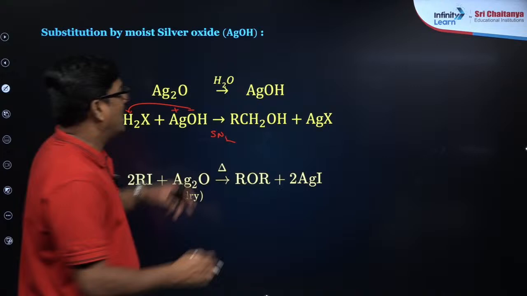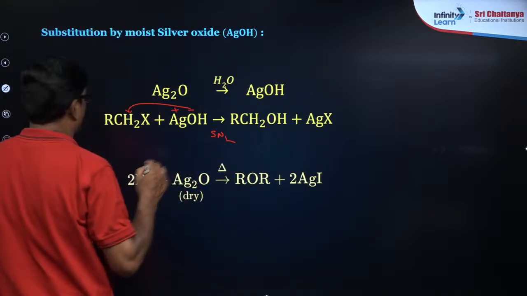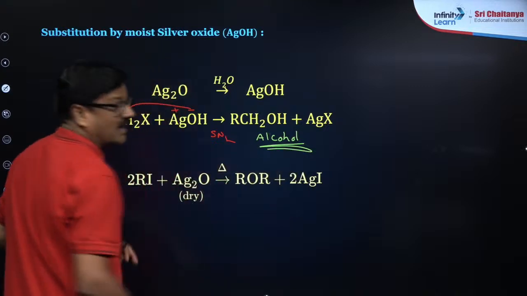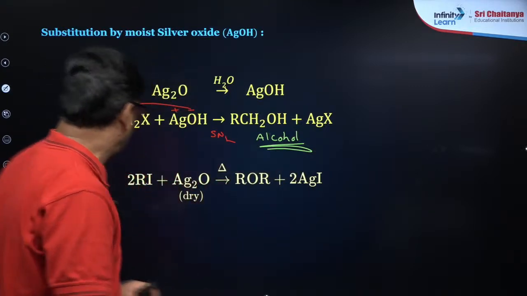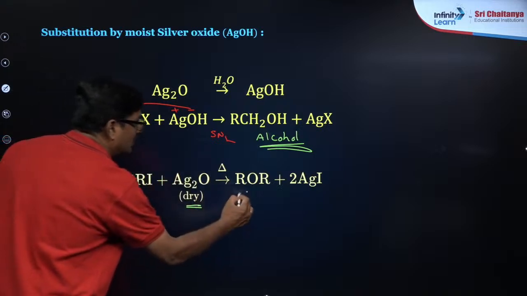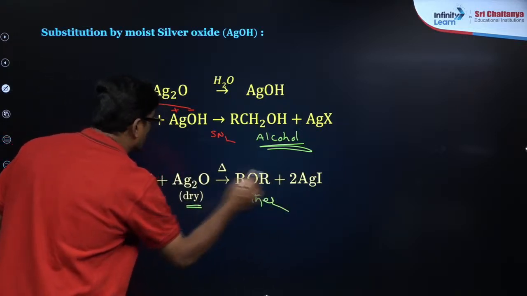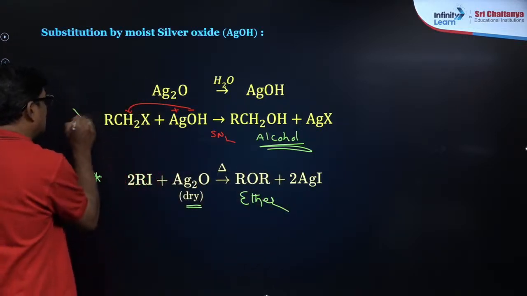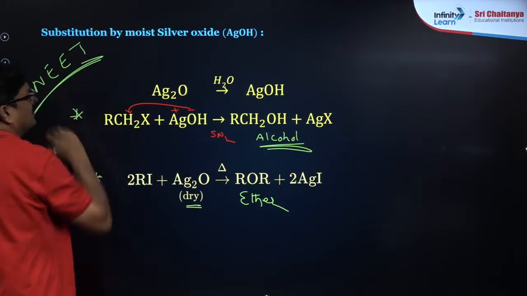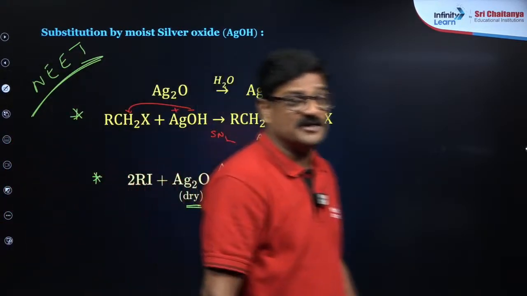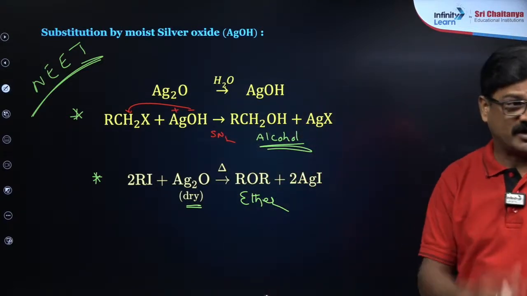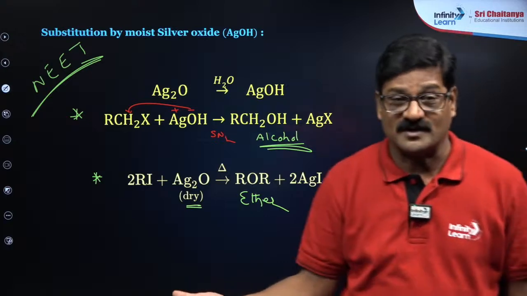You are going to get alcohol as a product. If you use dry Ag2O, you get ether. So try to understand the variation between these two, and it will be useful in very important conversions in the NEET examination. Silver oxide is extensively used in the laboratory for such conversions.